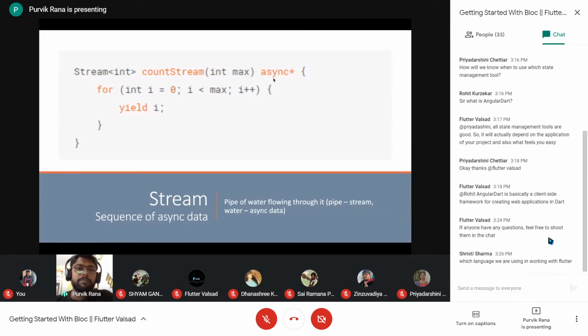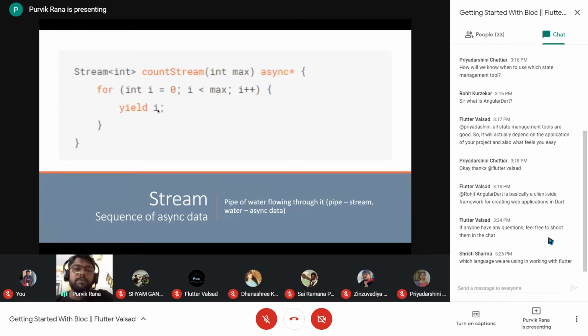Here we will be passing a maximum integer value. Let's say we are passing a 10. So from 0 to 10, the value of i from 0 to 10 will be yielded. That is the emit. We can say that it is giving the values from this function, it is throwing these values.